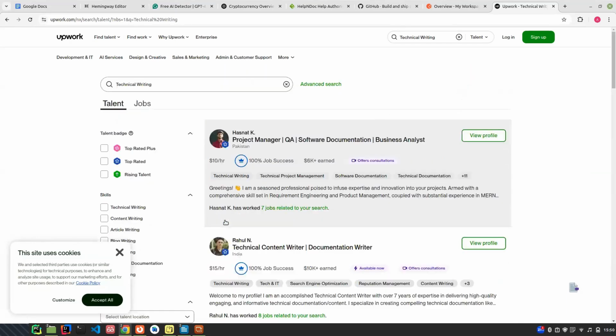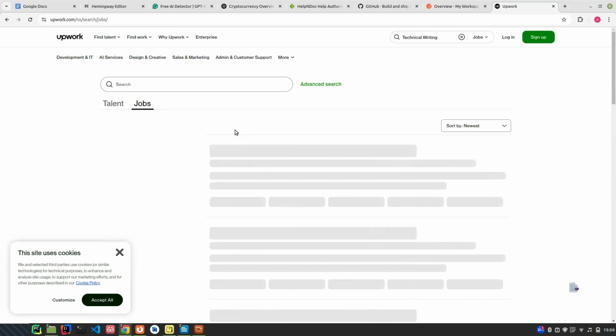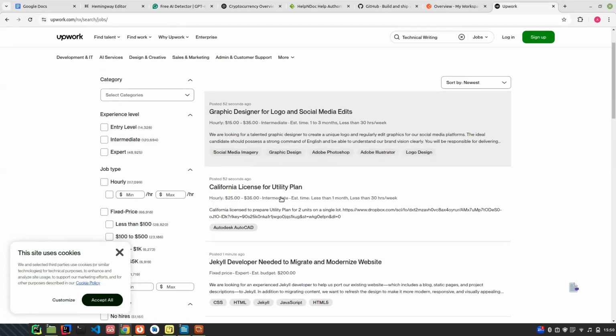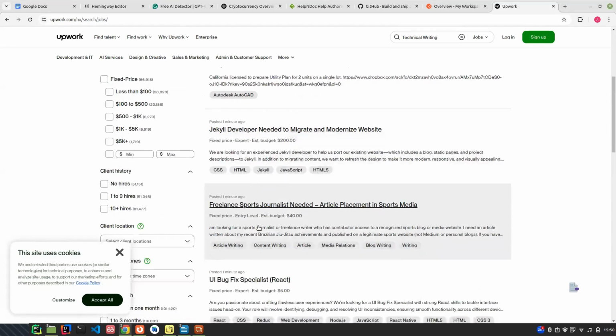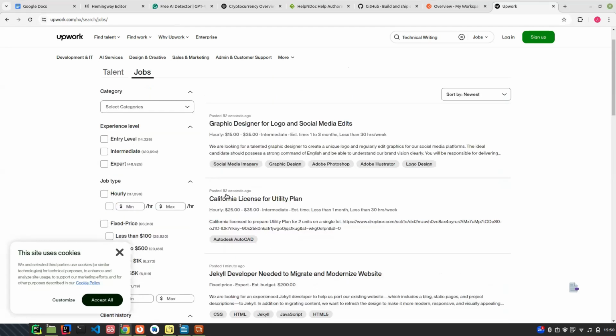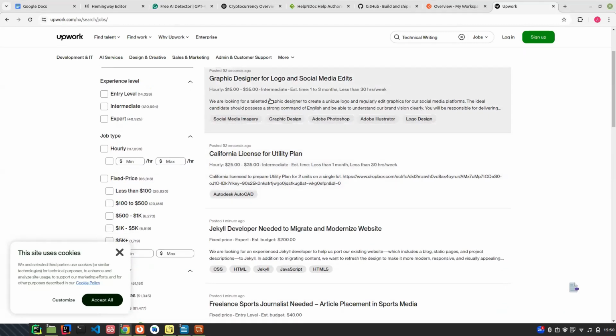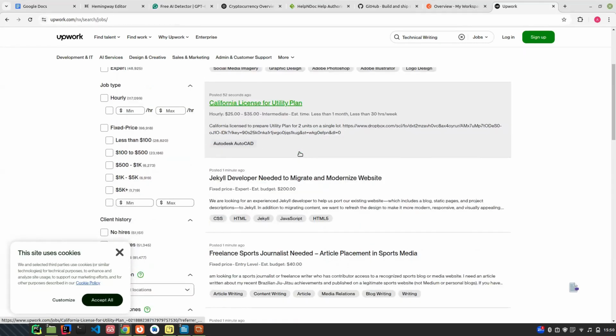So I can come and check, but I don't need talents, I want jobs. You will see different jobs. They are looking for a graphic designer. Why you are seeing some niches that are not necessarily related is because of what we call tags. They are using keywords that make it rank. For example, this person must have added technical writer somewhere, so that's why it's showing here.